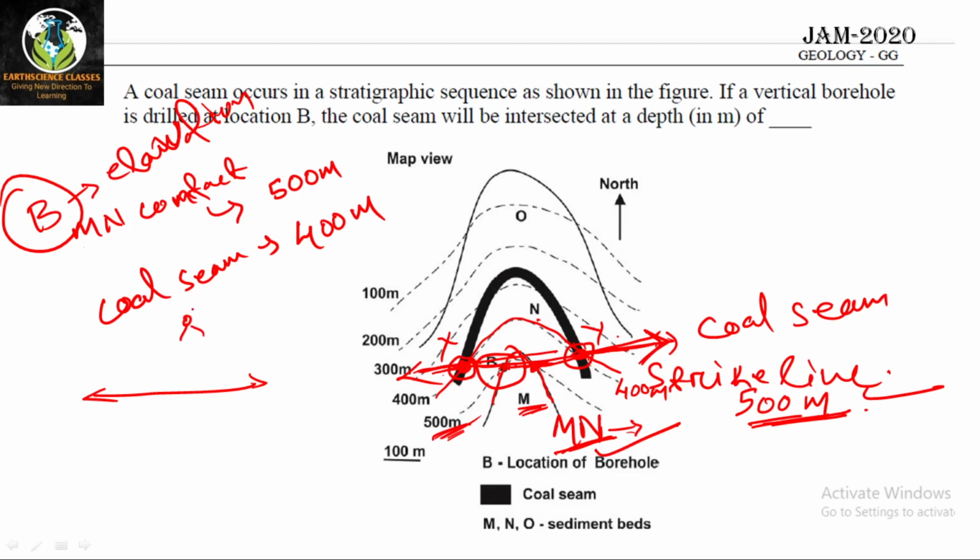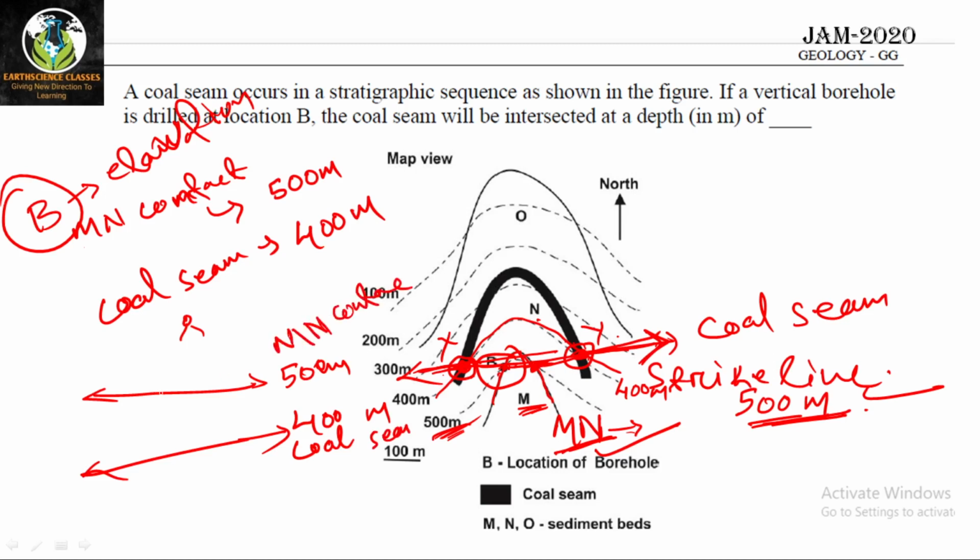So you are seeing from the sky. Let's say you are in a flight and you find a strike line which is 500 meter. Let's say this is the contact, and this same strike line you are getting at 400 meter. It is for the coal seam and the MN contact. So B is somewhere here. If you place a borehole at B, it will cut the coal seam which is at 400 meter elevation.